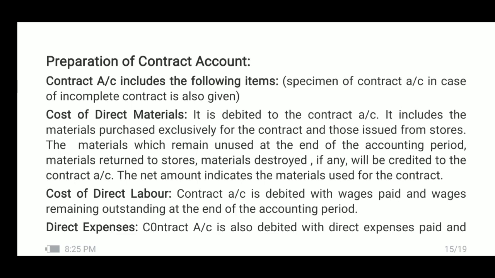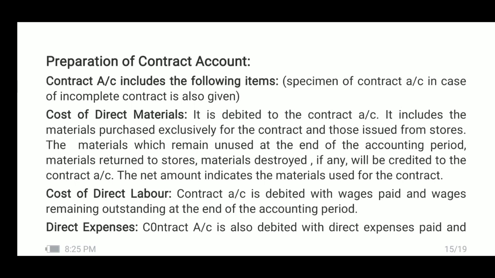But in contract account, procedure is to include the gross cost of materials purchased and issued to the contract, which will be shown on the debit side.